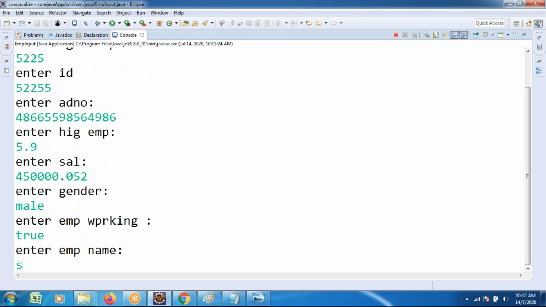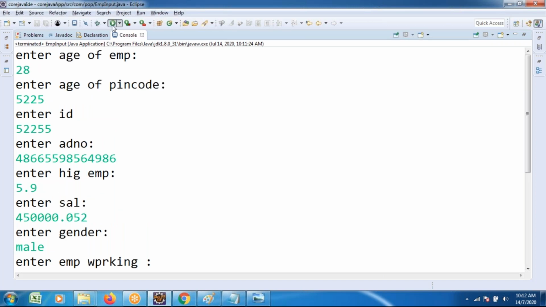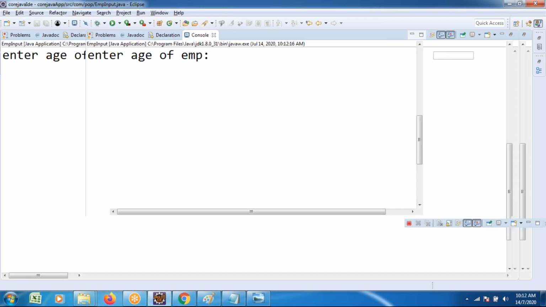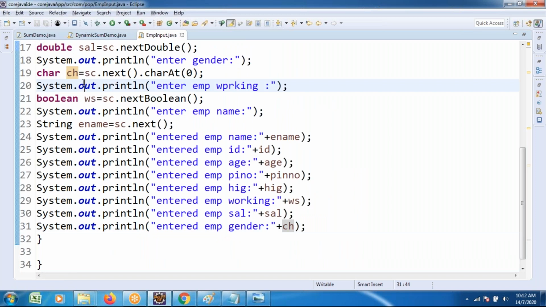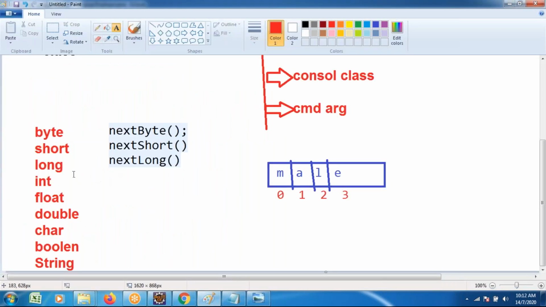Enter the name. Not only one employee, there are multiple employees. You need to take the common data, however many times you run. This application is going to take different types of input, no need to think much. Whatever the input, just write the code once, dynamically taking the input with the help of methods.